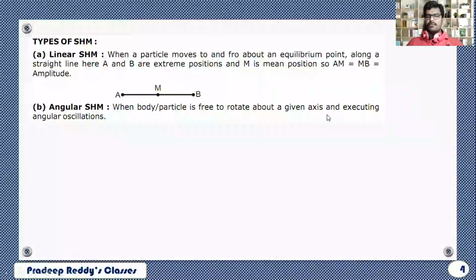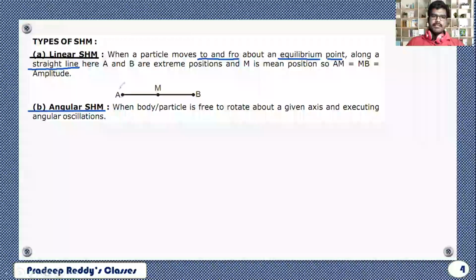So we have discussed what are the characteristics of simple harmonic motion. Now we will learn different types of simple harmonic motion. The first type of SHM is linear SHM, and the second type of SHM is angular SHM. In linear harmonic motion, the particle moves to and fro about the equilibrium point along a straight line.